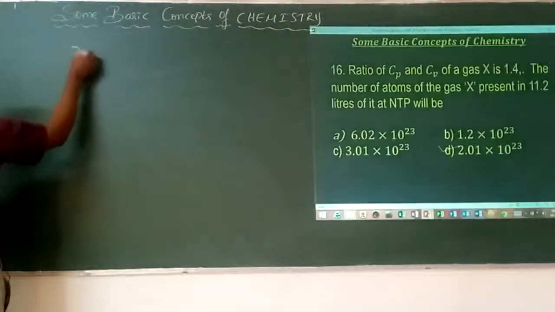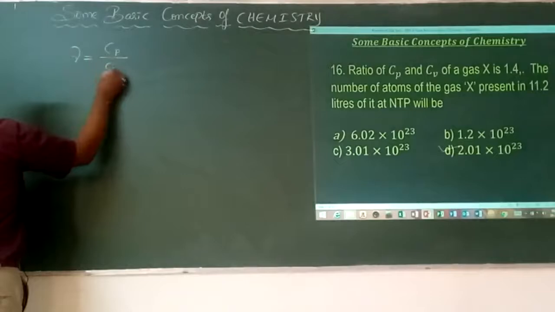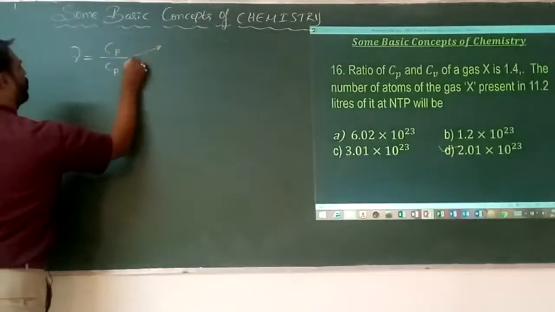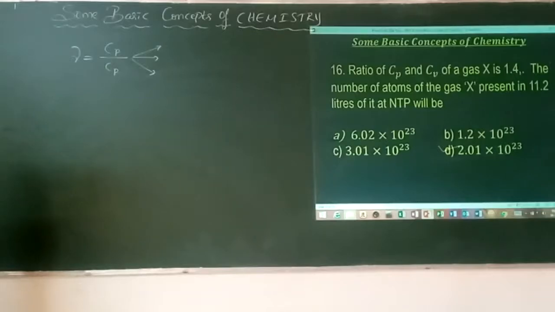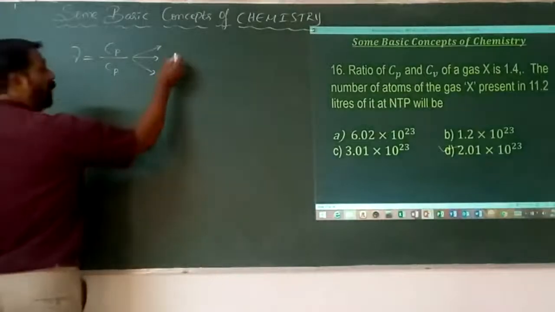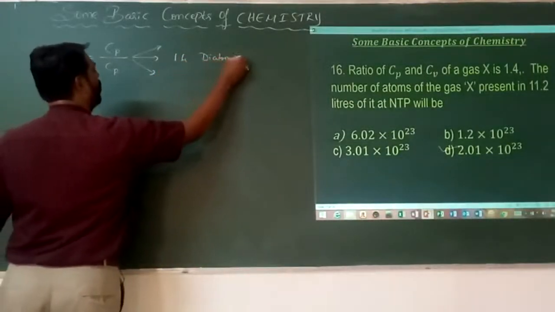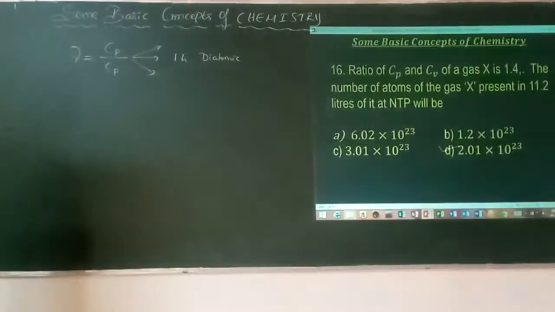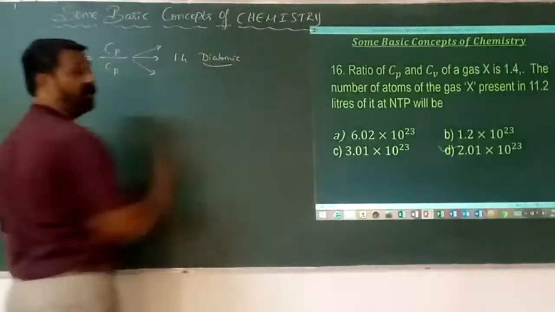So what is Cp by Cv? It is called Poisson's ratio. Depending upon the value of Cp by Cv: if it is 1.4, the gas is diatomic. If it is 1.66, it is monatomic. If it is 1.33, it is triatomic. So if the value is 1.4, it is an example of a diatomic gas.